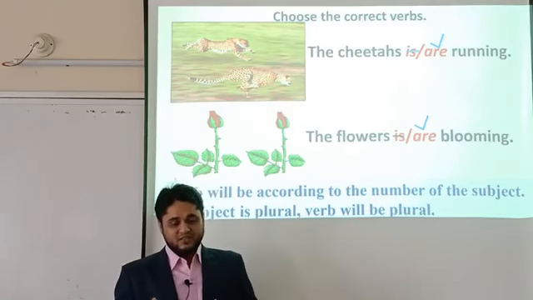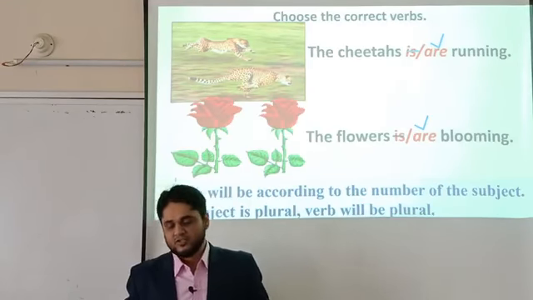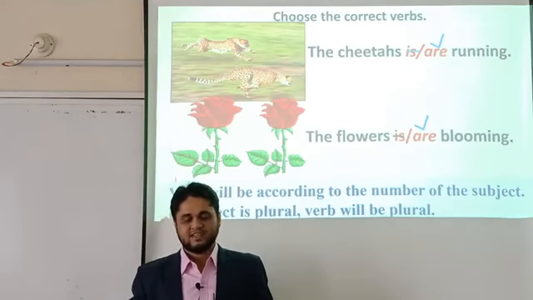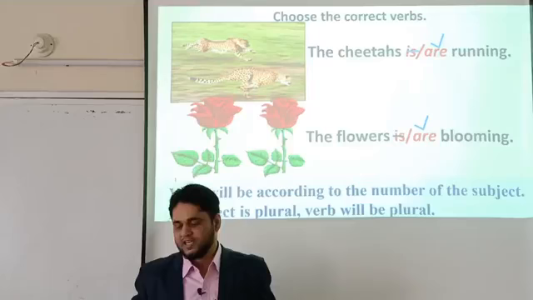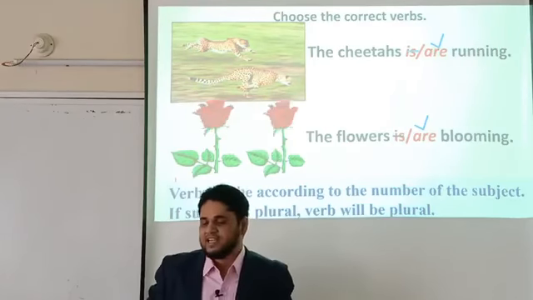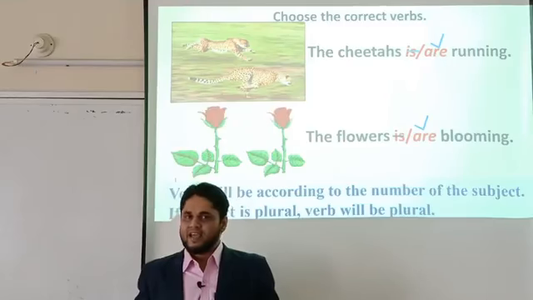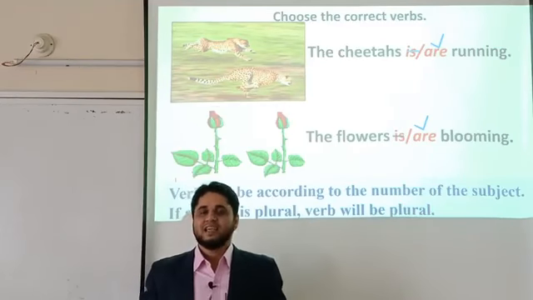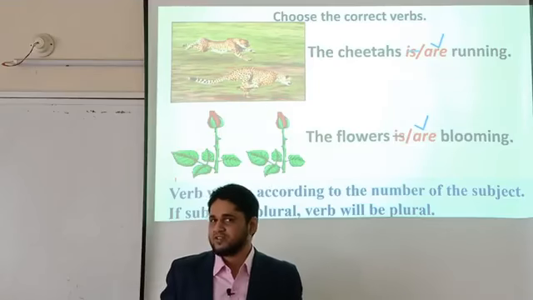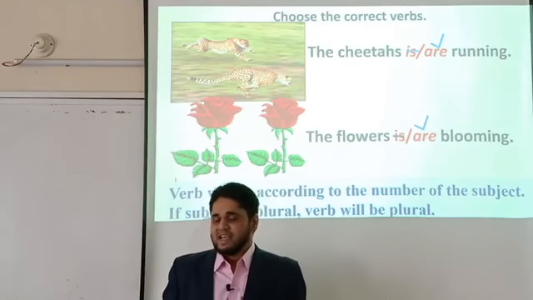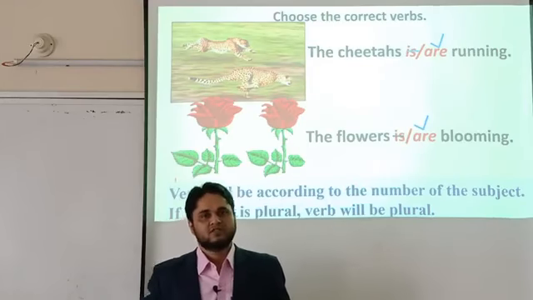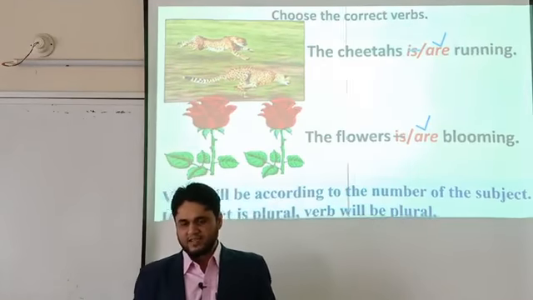So the rule is, the verb will be according to the number of the subject. If the subject is plural, the verb will also be plural. And the verb is changed, I think, in two ways: according to tense and according to subject. Here in this class we are focusing on the verb changing according to the subject. If the subject is plural, the verb will be plural. If the subject is singular, the verb will also be singular. Okay, I think you can understand.